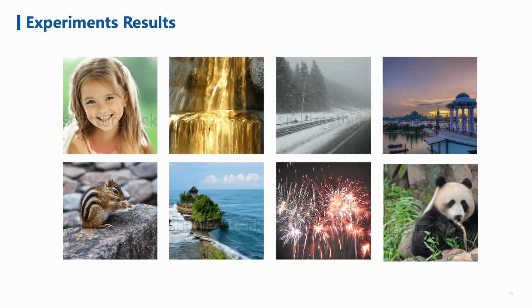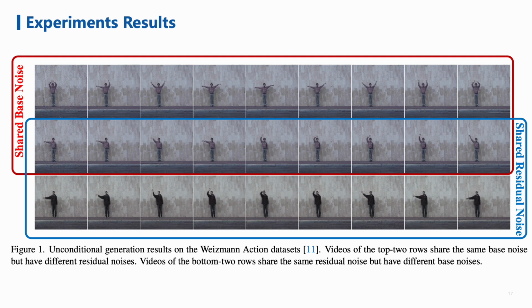We train VideoFusion on the large-scale dataset WebVid-10M. Some generated video samples are shown here. The decomposed formulation also makes it possible for us to better control the generated videos. Since the base noise is shared among consecutive frames, the base noise may tend to be correlated with the video content, while the residual noise may be correlated to the video motion.